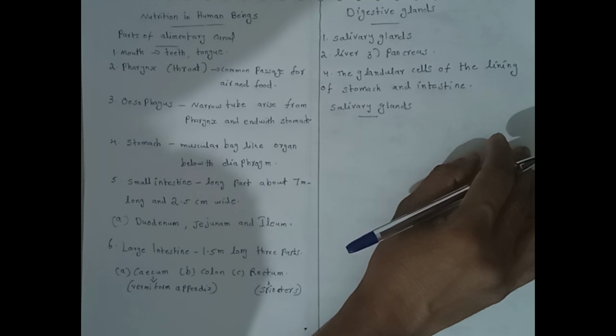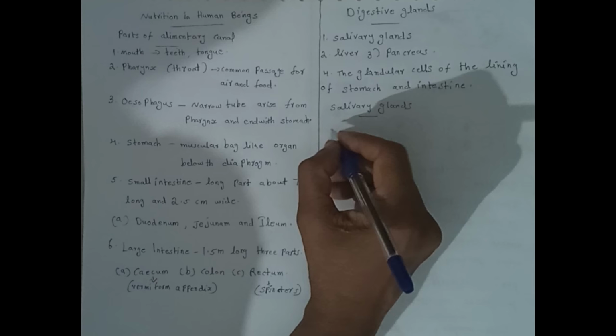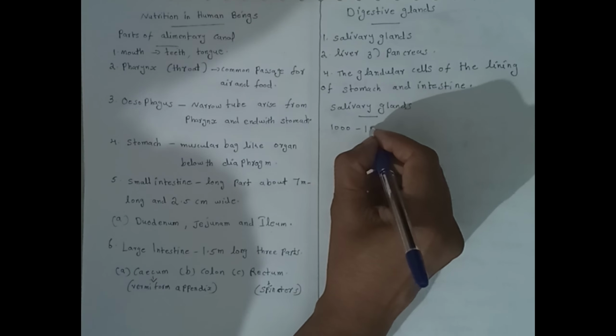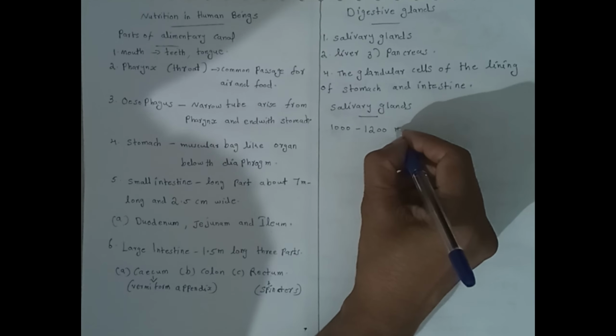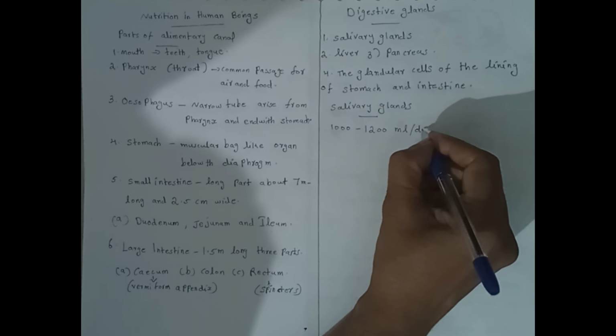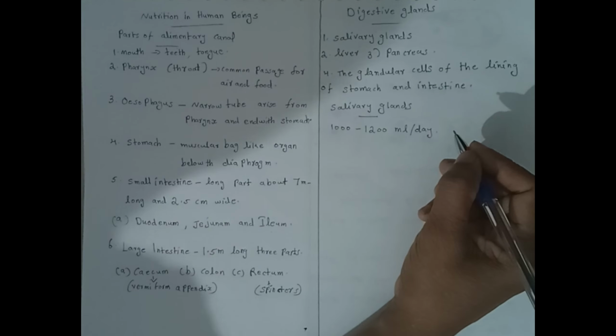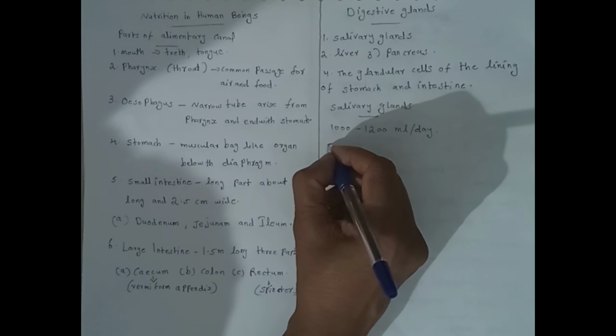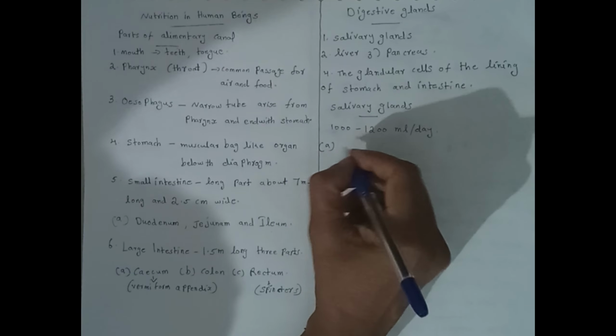The quantity of saliva produced per day is 1000 to 1200 ml. There are three types of salivary glands.